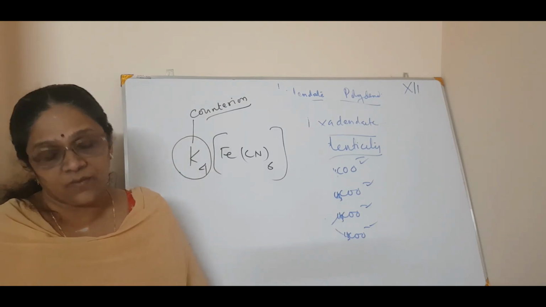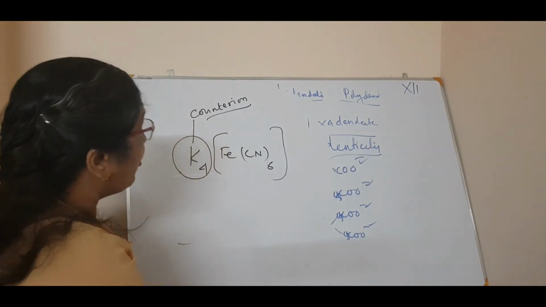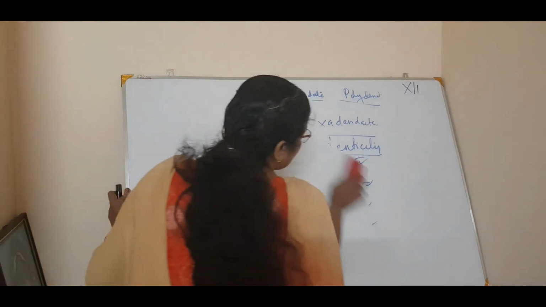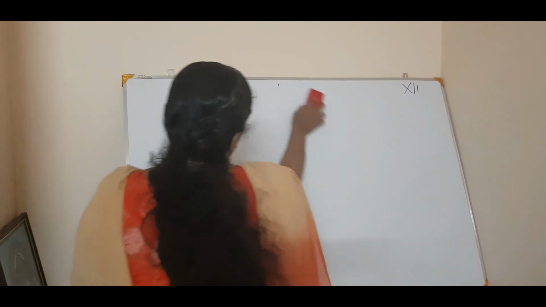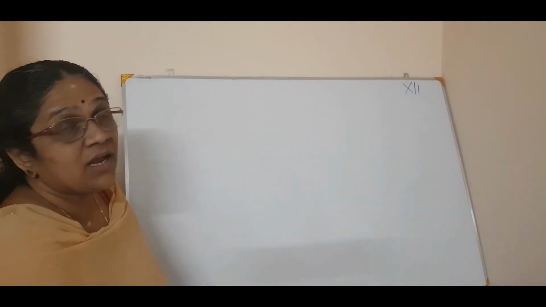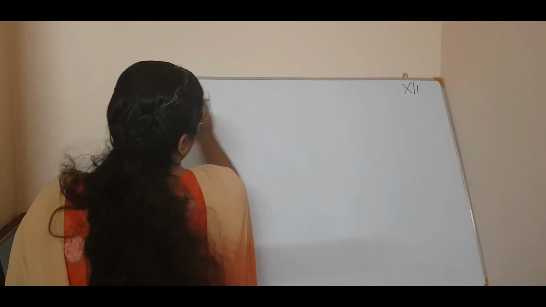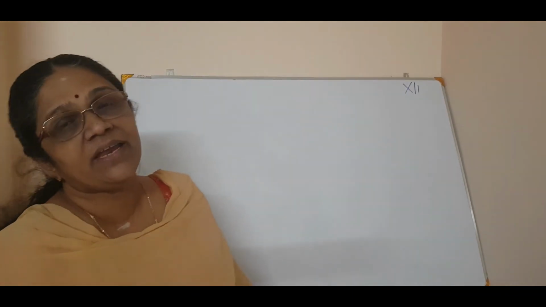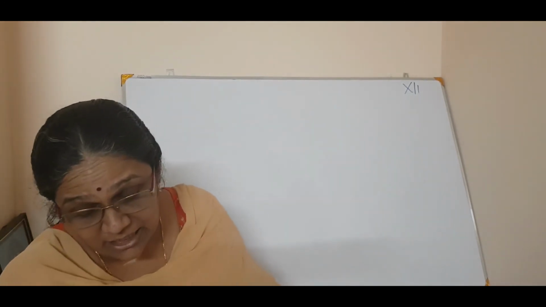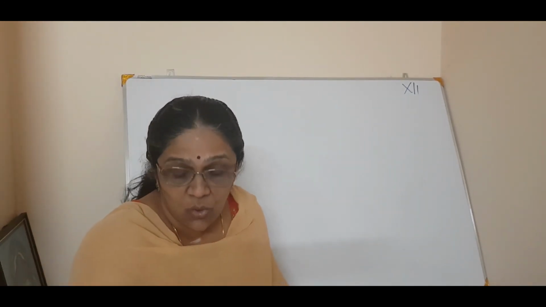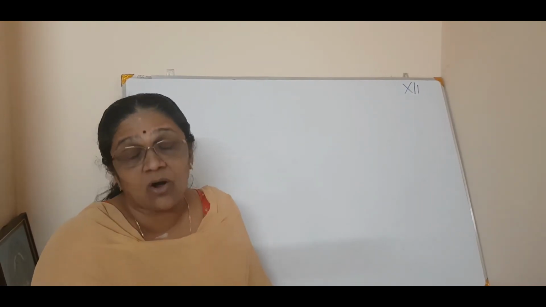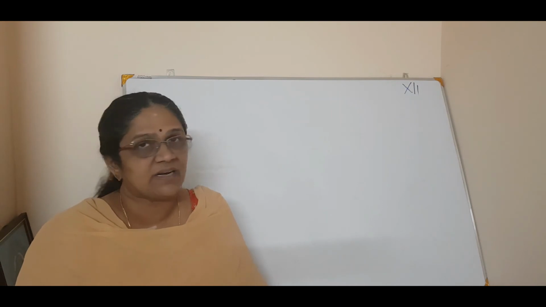Is it clear? Next is coordination polyhedra. And what is polyhedra? Polyhedra means the spatial arrangement of coordination compounds. How can you define a coordination polyhedra? It can be defined as the spatial arrangement of ligand atoms which are directly attached to the central atom.